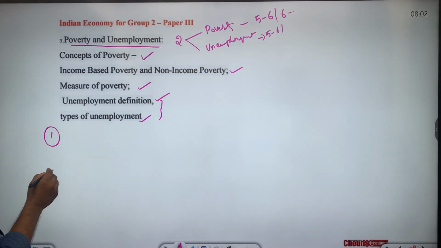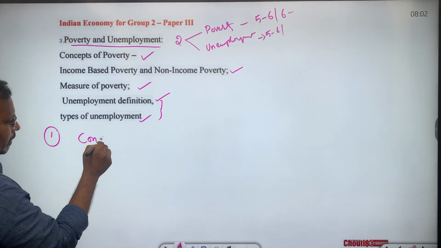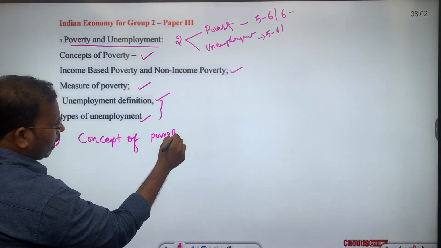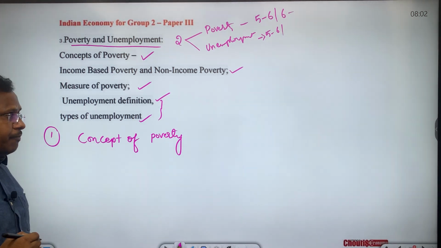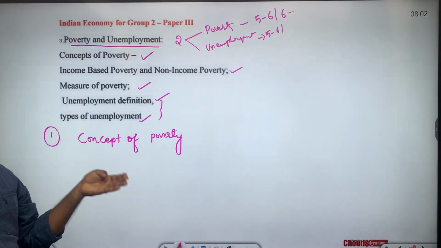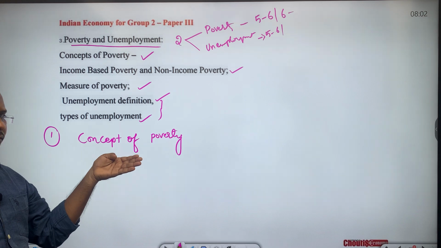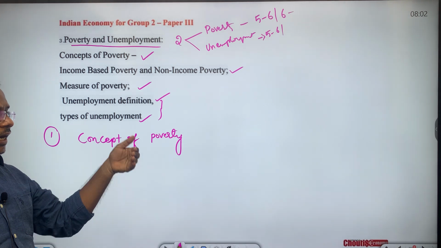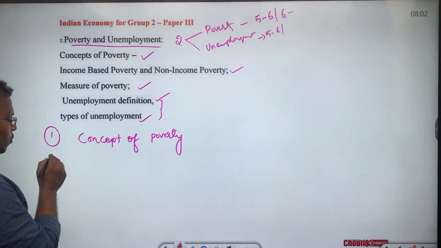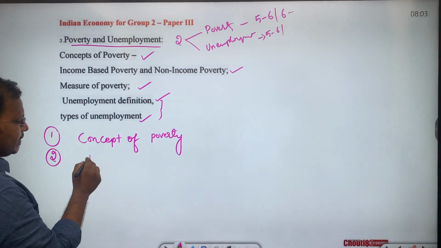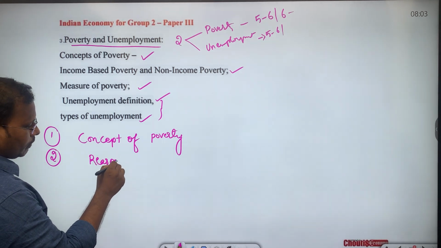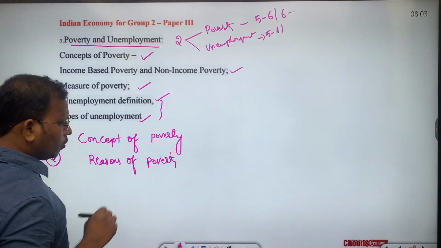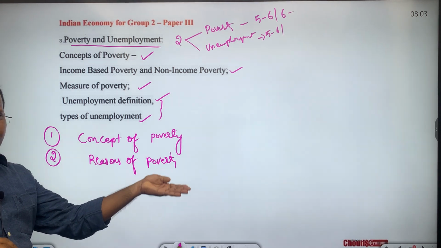The first subtopic would be the concept of poverty. As part of this concept of poverty, we will go through what poverty is, how poverty is defined, why poverty is important, and what the factors are that lead to the occurrence of poverty. Then we will also go through the reasons of poverty, why poverty occurs in a particular economy.